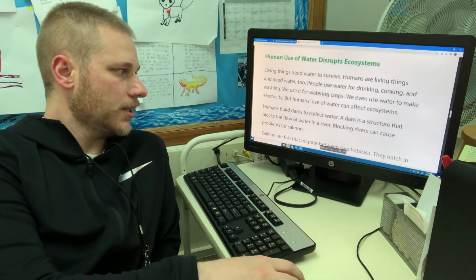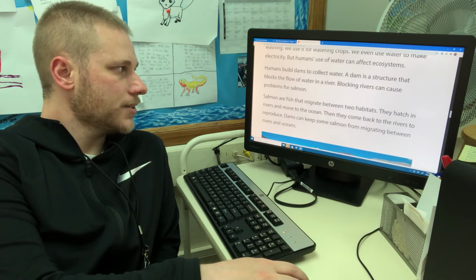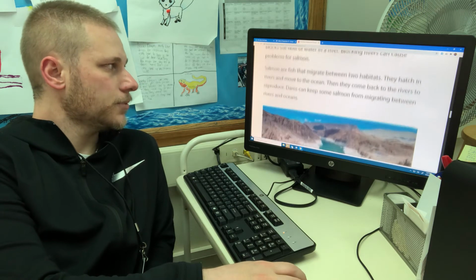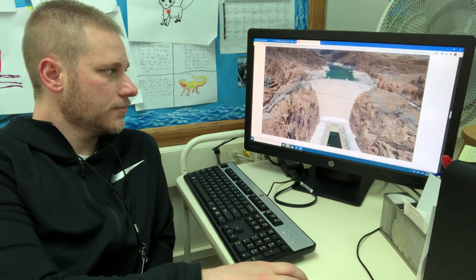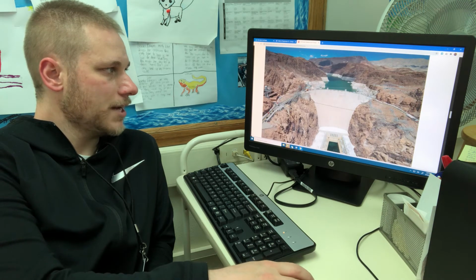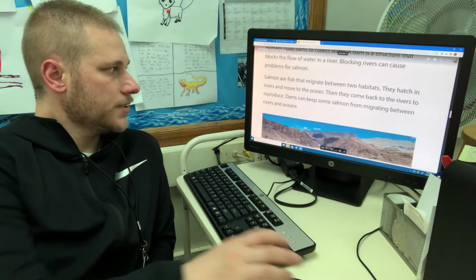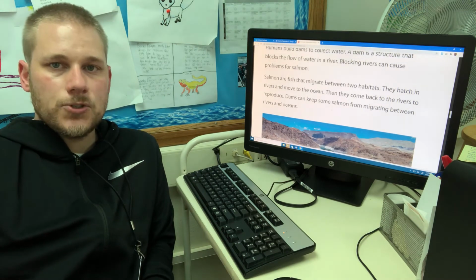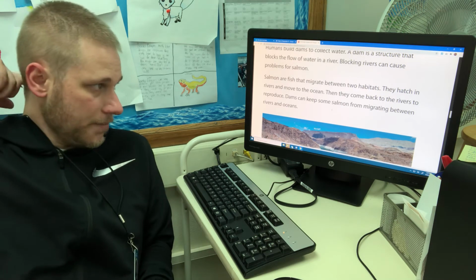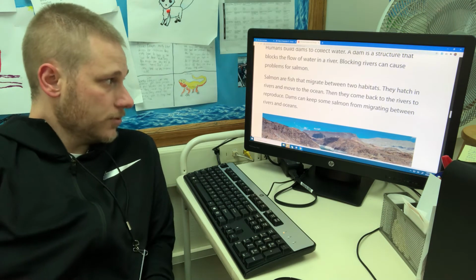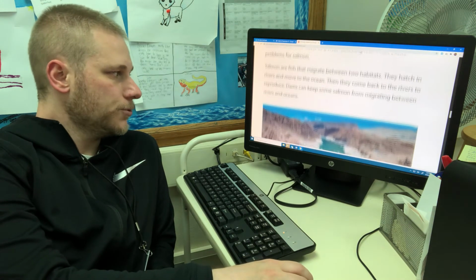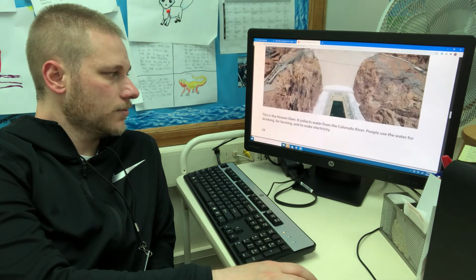Humans build dams to collect water. A dam is a structure that blocks the flow of water in a river. Blocking rivers can cause problems for salmon. And they use that to collect power. Salmon are fish that migrate between two habitats. They hatch in rivers and move into the ocean. Then they come back to the rivers to reproduce. Dams can keep some salmon from migrating between the rivers and the ocean.